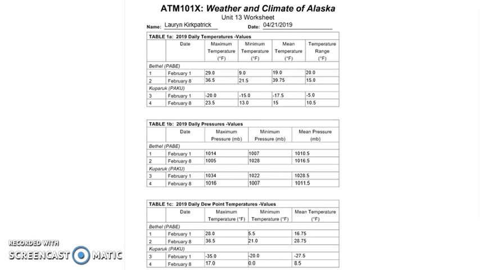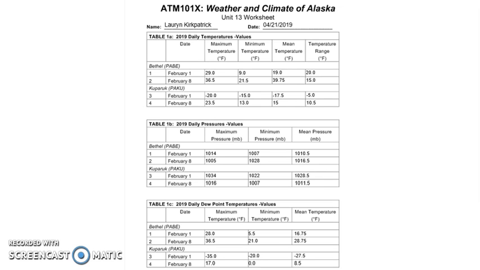For the daily temperature values, we can see that Bethel had, on average, higher temperatures than average at this time of year. Usually February 1st is around 9 degrees Fahrenheit, and in this year of 2019, on February 1st, we had a max of 29 degrees Fahrenheit and a min of 9 degrees Fahrenheit. This put around a 20-degree range on what it usually is on that day.